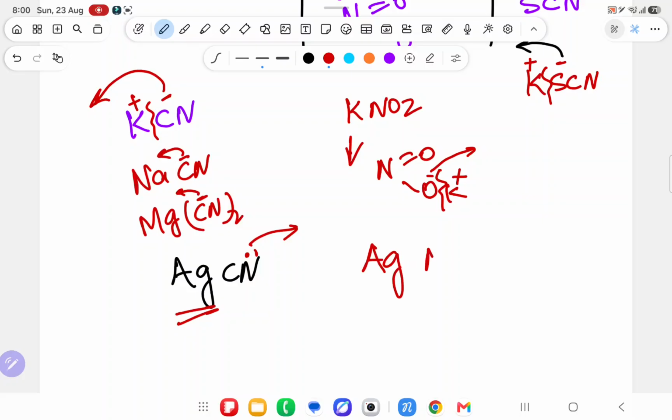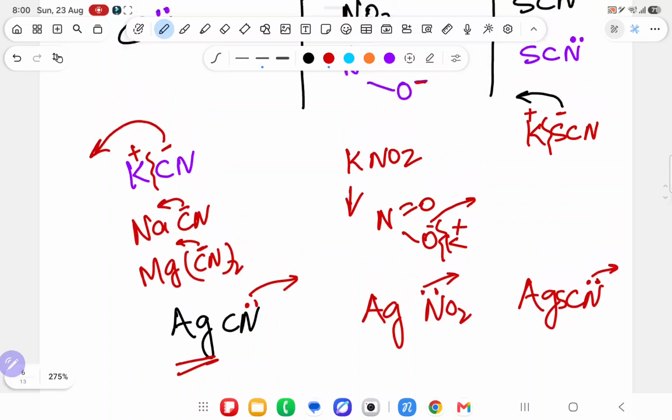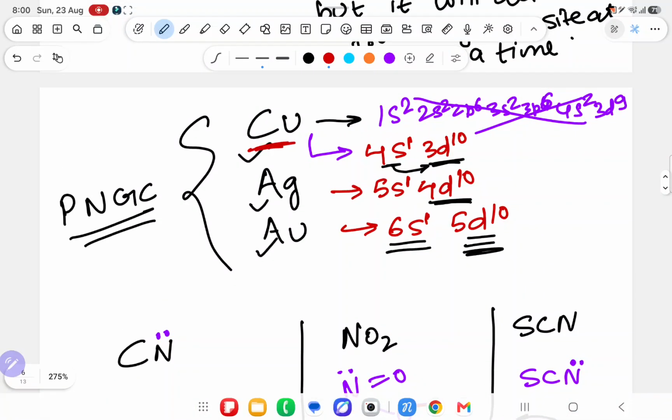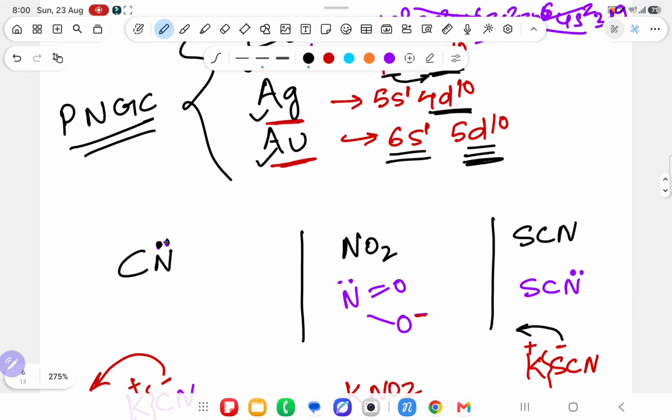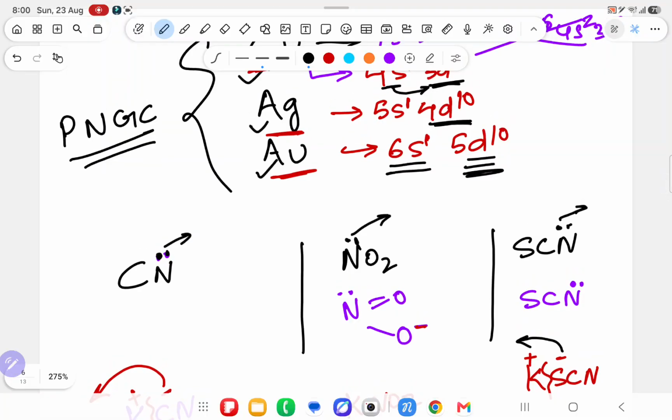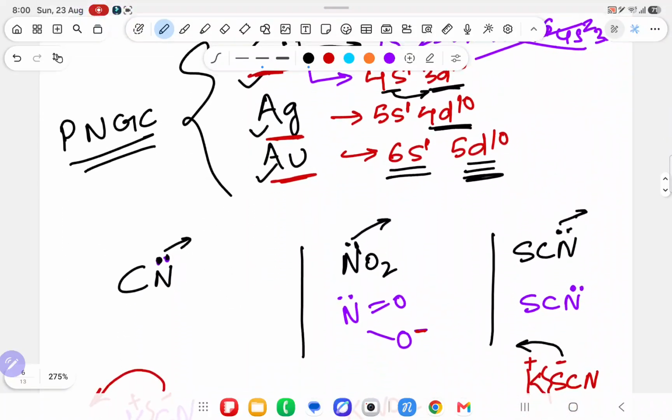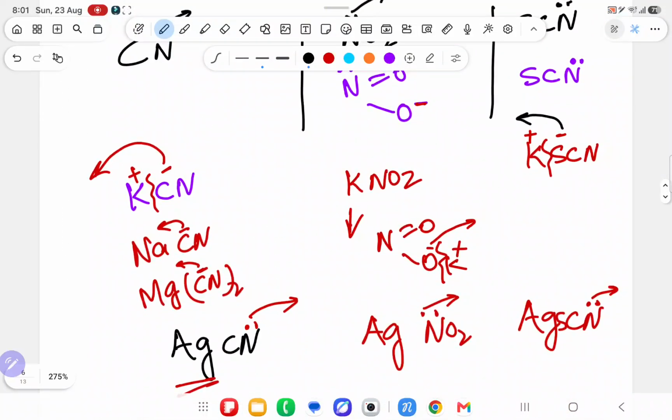Similarly, if I take AgNO2, it will attack from the N lone pair side. Suppose AgSCN, it will attack from the N lone pair side. Means if Cu, Ag or Au is there, then these 3 nucleophiles will attack from the nitrogen lone pair side. If Cu, Ag and Au are not there, like K, Na, Mg, it will attack from the oxygen negative side, sulfur negative side and carbon negative side.